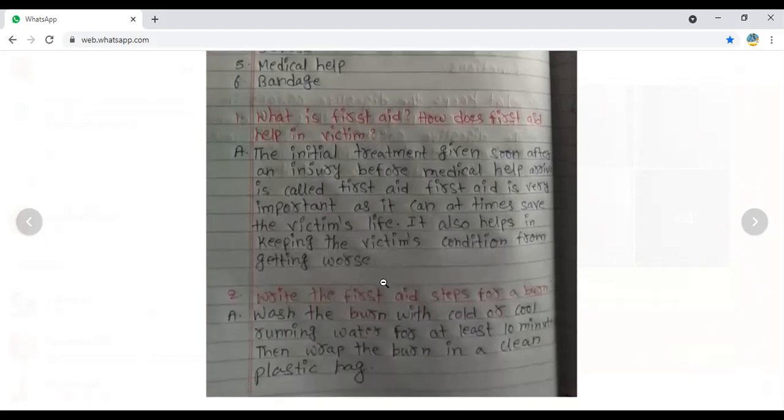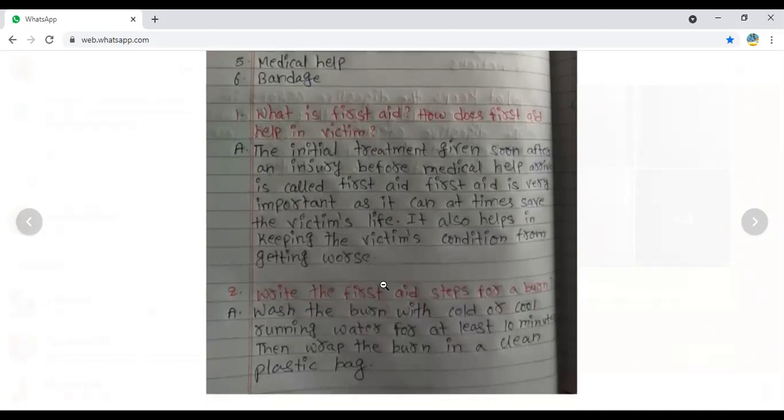So what is the first question here? What is first aid? How does first aid help a victim? We are going to discuss the meaning of first aid and how it helps the victim. The initial treatment given soon after an injury, before the medical help arrives, is called first aid. Initial means a starting point. So here the treatment is given soon after an injury. Whenever the injury occurs, immediately we give the treatment. That is called the initial treatment before the medical help.